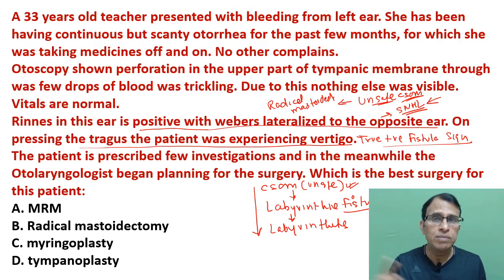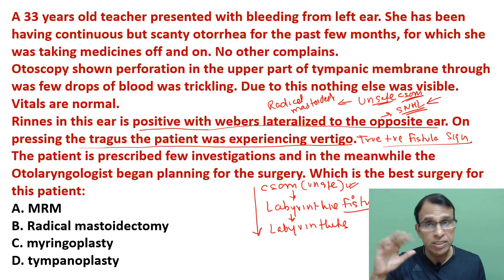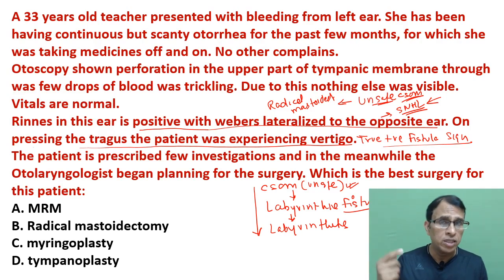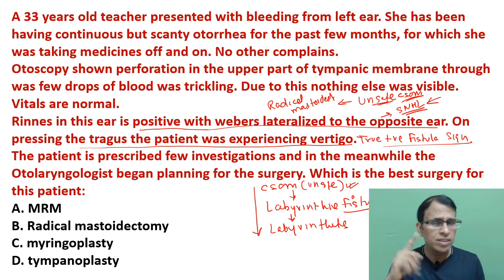But the problem with radical mastoidectomy is that you have to remove all the ossicles and the membrane also. So the disease gets removed. That's a very nice thing. But the hearing is very, very poor after this surgery. The patient nearly cannot hear anything. Now for you it's a good surgery because you have been able to remove the entire disease, although the hearing is not good. But think from the patient's point of view. The patient will make an assessment from the hearing. The patient does not know all these things.